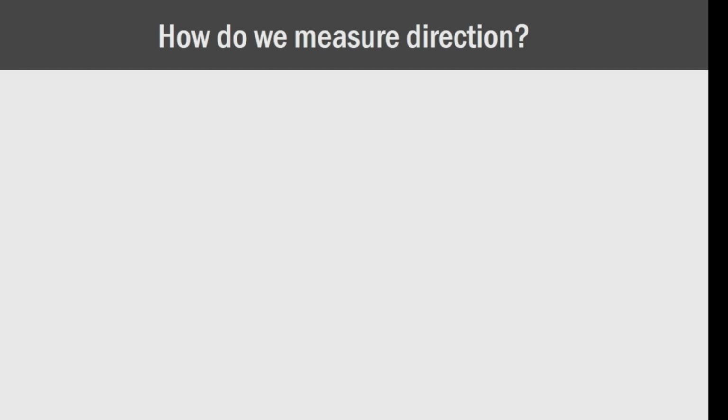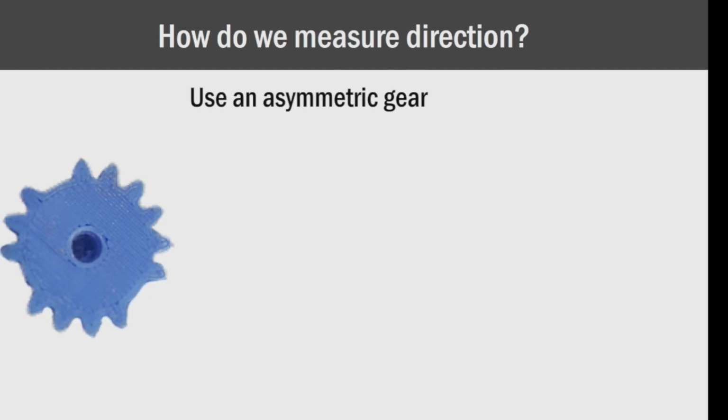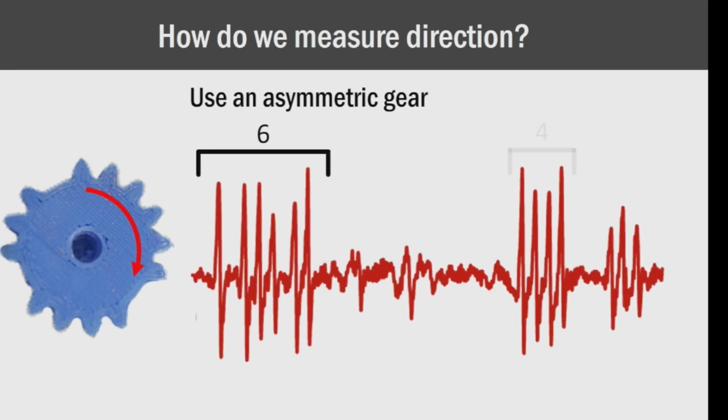The other question is, of course, how do we figure out the direction that the gear is turning? It could be going counterclockwise or clockwise. And the way that we do this is by using this asymmetric gear design, where we have this pattern of 6 teeth followed by 4 followed by 3. And if we look at this pattern of peaks that we get on our receiver, by simply looking at that sequence and the order that it appears in, we can figure out whether our gear is turning clockwise or counterclockwise.